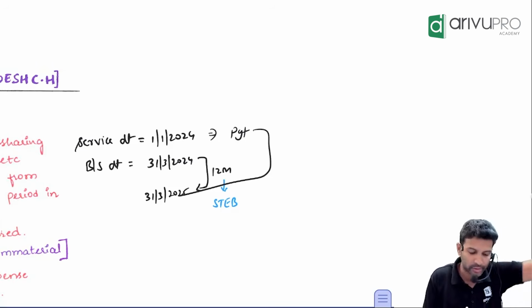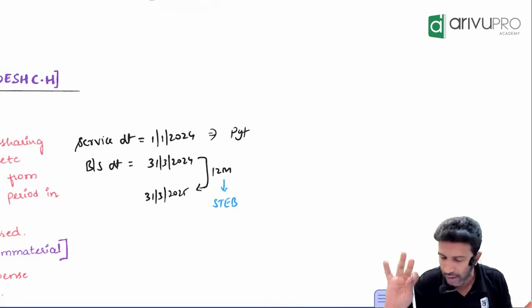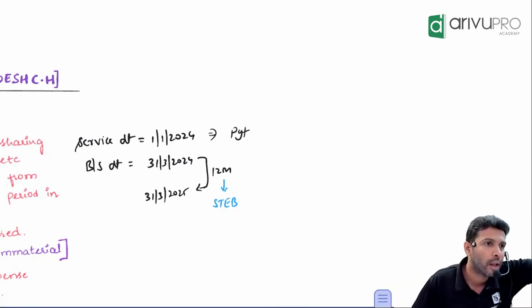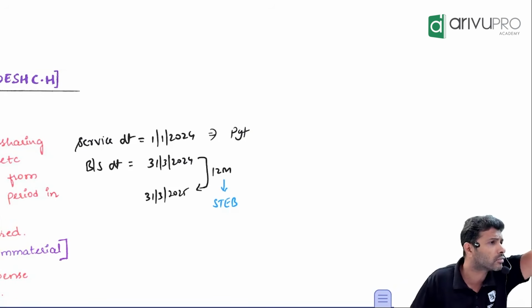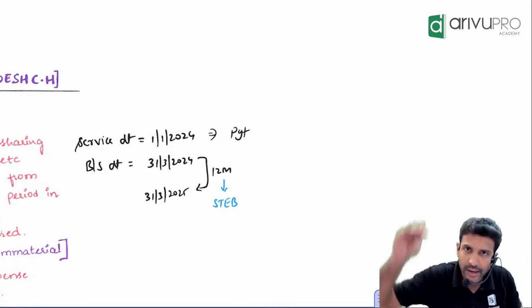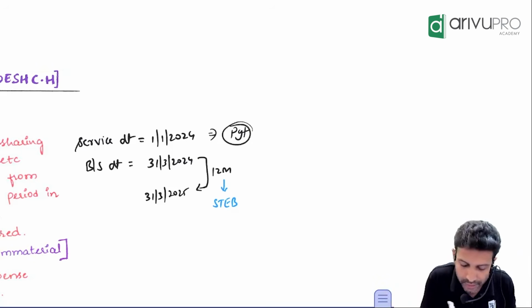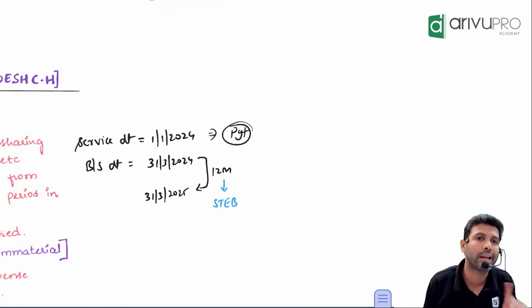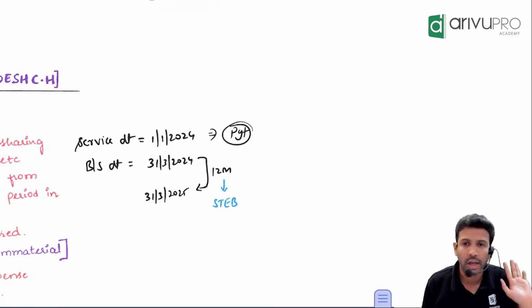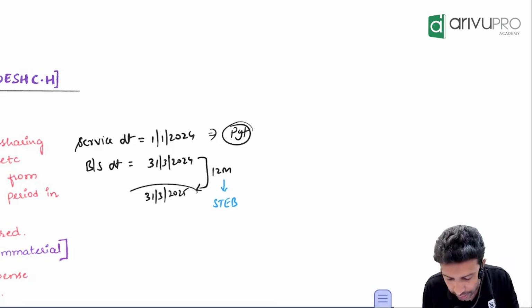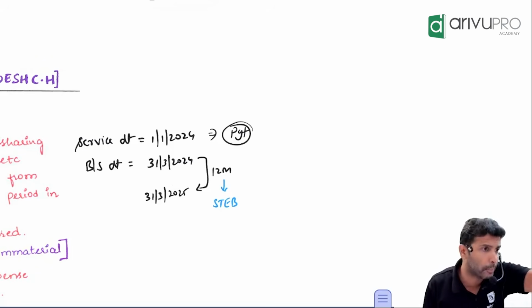That's what they're trying to express. Not that you need to know the exact words, but what meaning did you get? Count 12 months from what date? From the current year ending date, you have to count 12 months. And if that payment is getting settled within this window, then it is a short-term employee benefit. If the payment is made beyond 31st March, then it is not short-term. It is something else, which we will see.